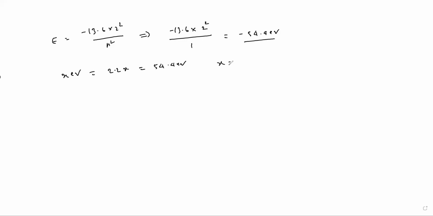Then x you will get 54.4 eV by 2. This you will get as 24.7. The total energy minus this also. You add these two, that will be the total energy, 54.4 minus, and this is also minus 27.4. Then add it, you will get the answer.